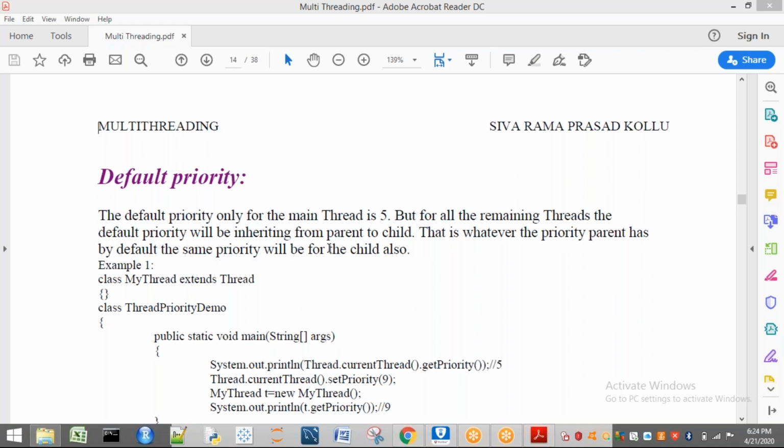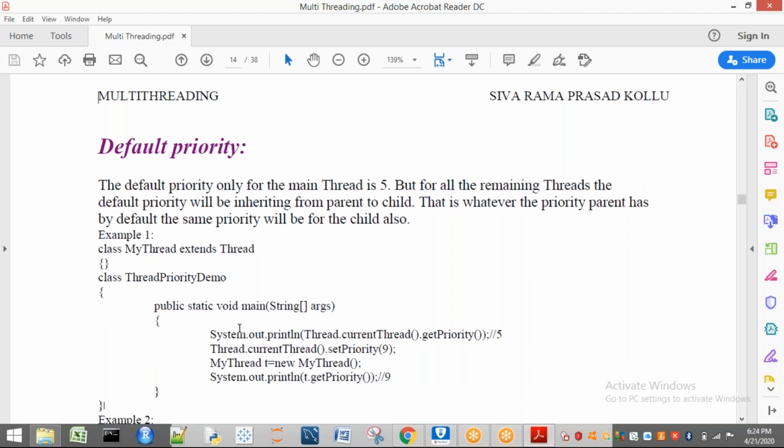Now see, in this example, I am not going to bother about the run or start method. I have placed an empty body for this one. First you have to remember: my thread extends Thread. That means this my thread is going to get the properties of Thread. I am not focusing on run or start here. I am focusing on priorities. Now see, which thread is created here?